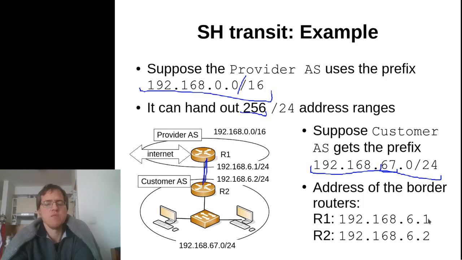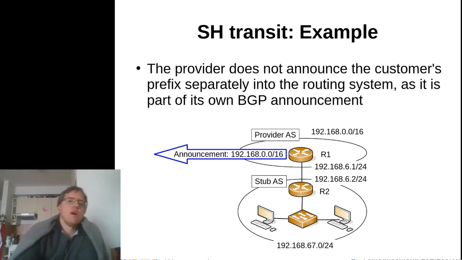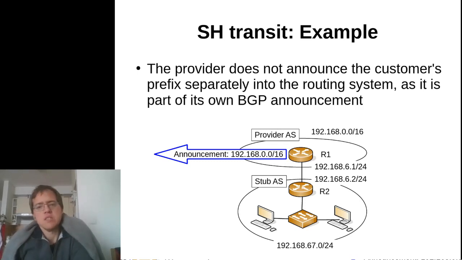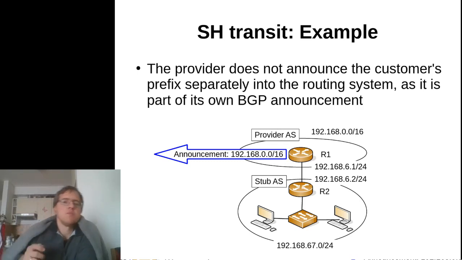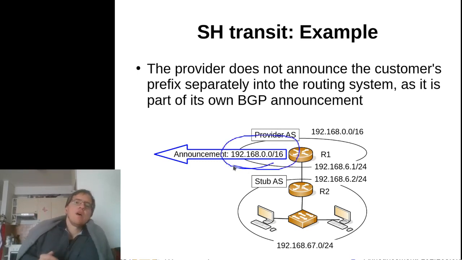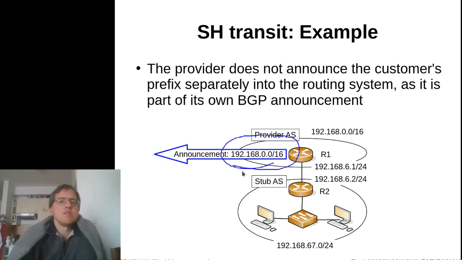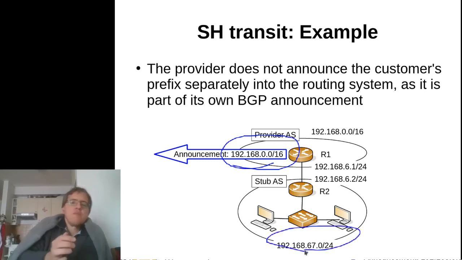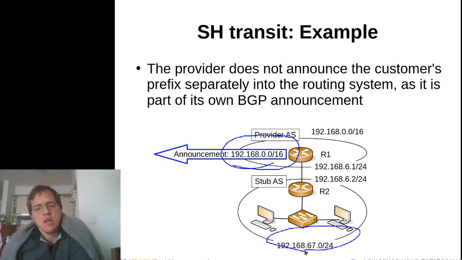So suppose that we are given this example. How does the provider announce the customer's prefix? As we've seen, the provider does not need to announce the customer's prefix separately into the routing system, because its own BGP announcement, which is for a less specific, larger prefix that contains the customer prefix range, also covers this subprefix.